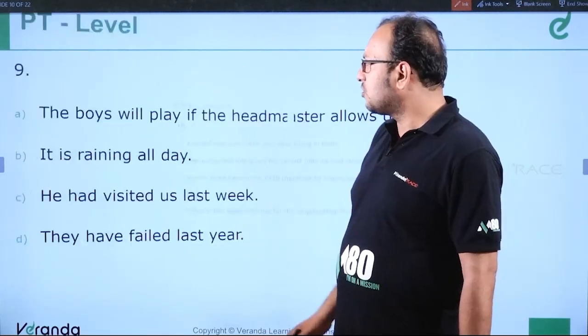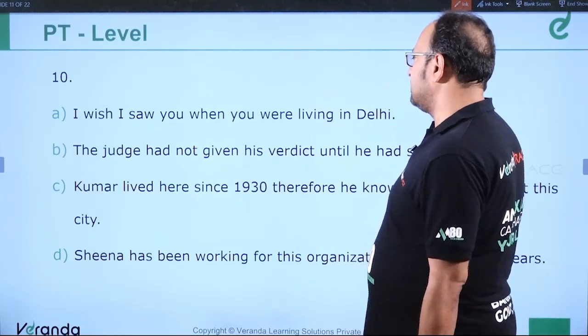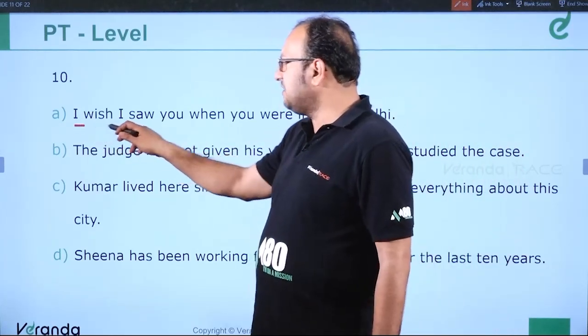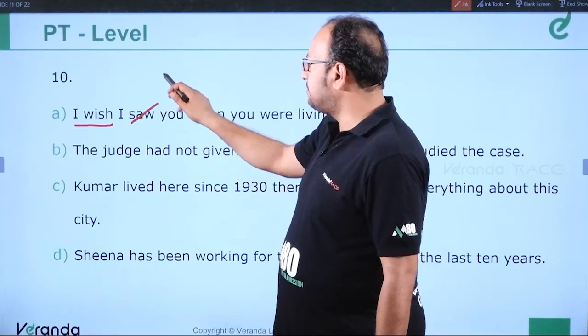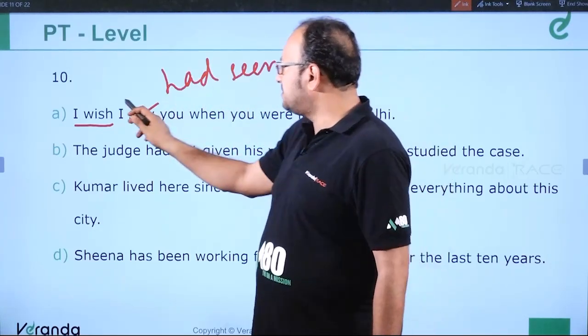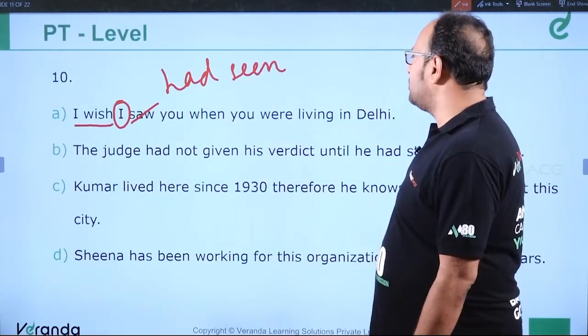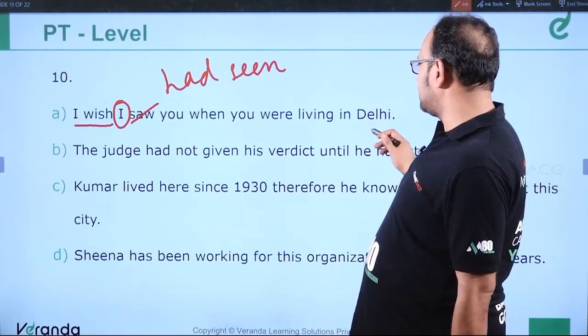Clear? Moving to the next question. Question number 10. I wish I saw you when you were living in Delhi. See, the sentence starts with I wish. It should be had seen, past perfect. So if a sentence starts with I wish and the subject is there after it, it should be past perfect, right? So I wish I had seen you when you were living in Delhi. This is the correct answer.